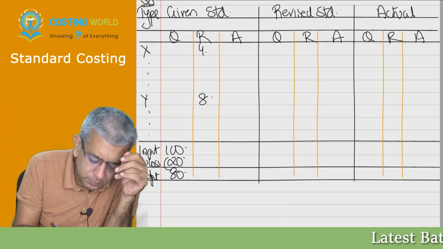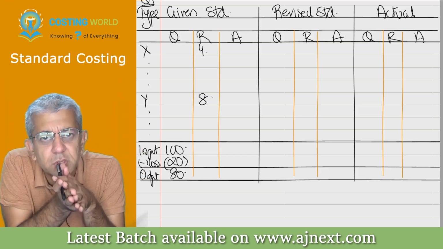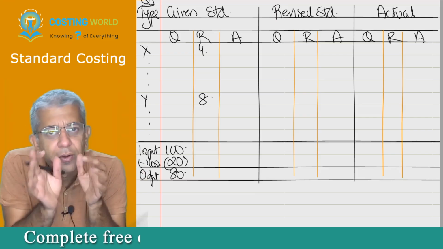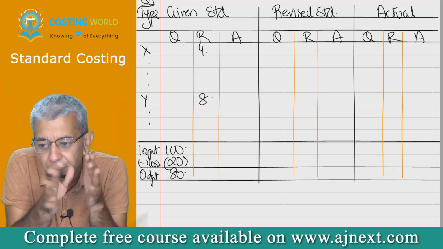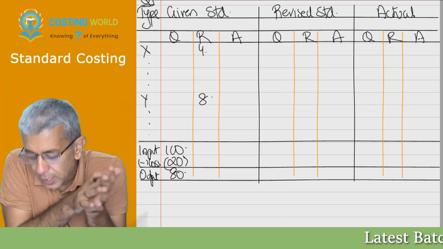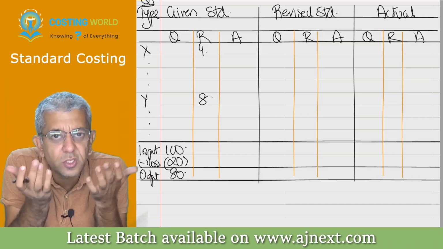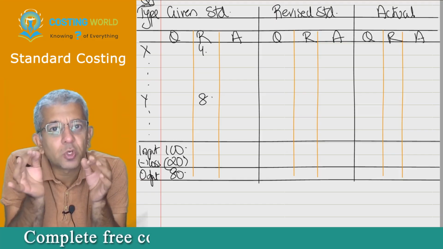So therefore, I told him, whenever you have to produce 80 units of finished goods, how much raw material do you have to consume? 100. Okay. He said, okay sir, I'll consume 100. Can I go? No. I told him one other thing also. He asked what? I told him, whenever you consume 100 kgs of raw material, ensure that you consume it in the ratio of 1:1.